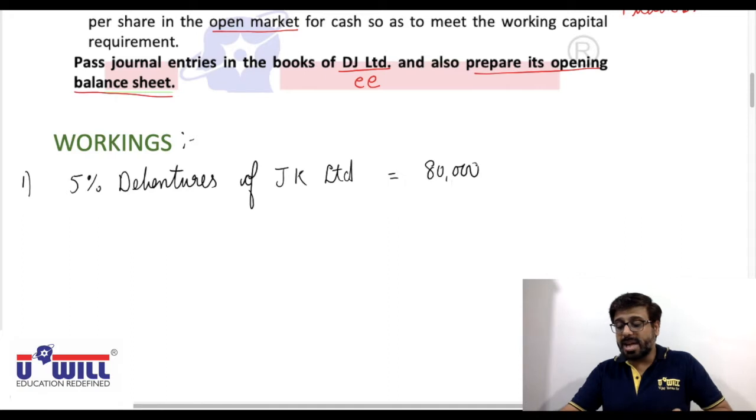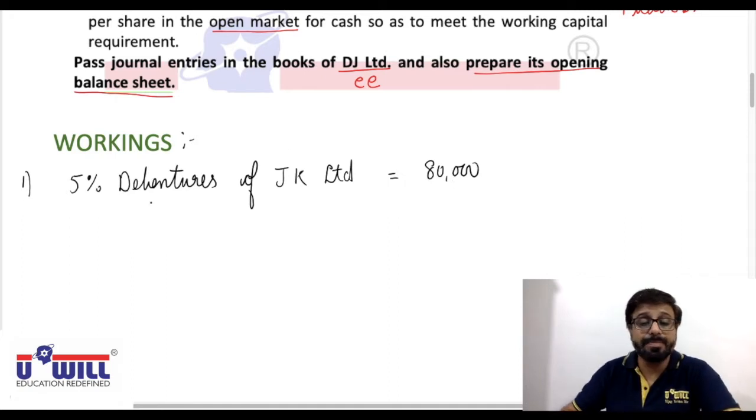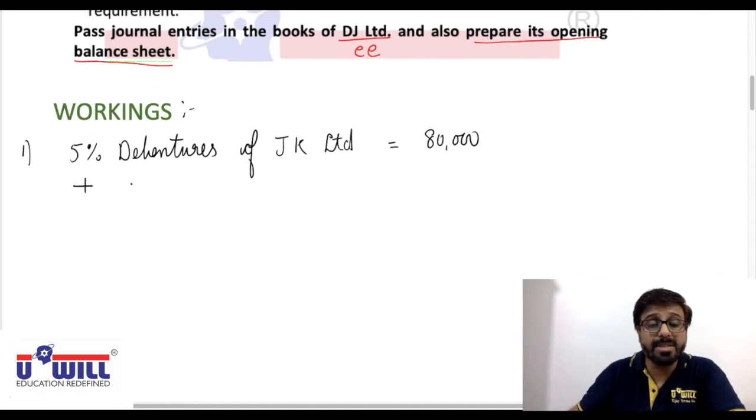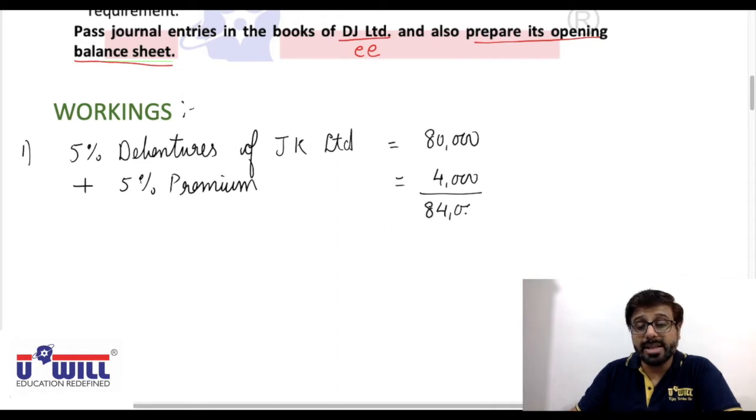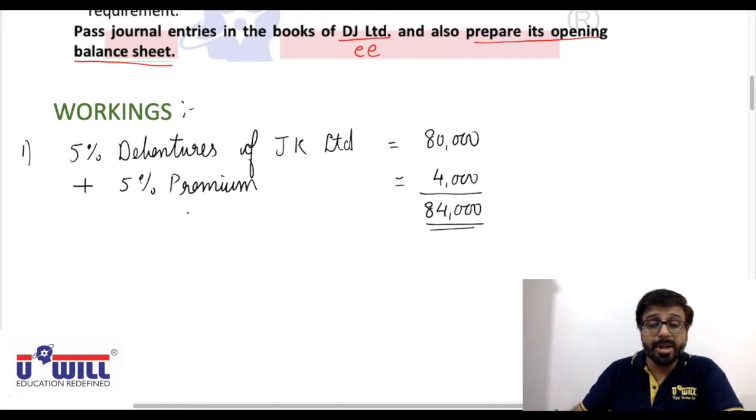Now they are discharged at 5% premium. 5% premium means we have to pay 5% more amount. So 80,000's 5%, we have to pay 4,000 more. What is the agreed value of debentures? 84,000. Okay, 84,000 is the agreed value.